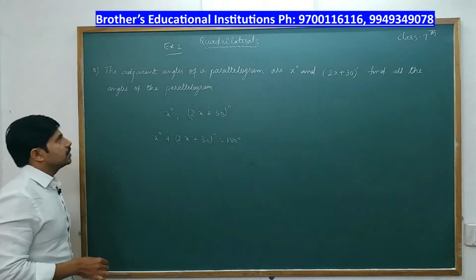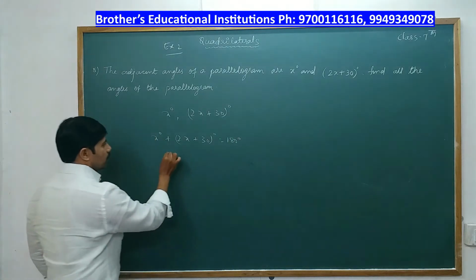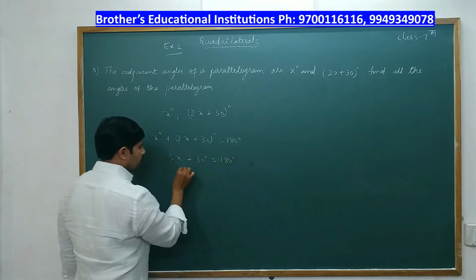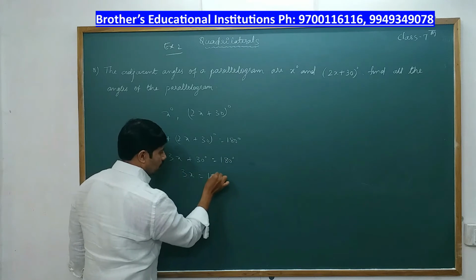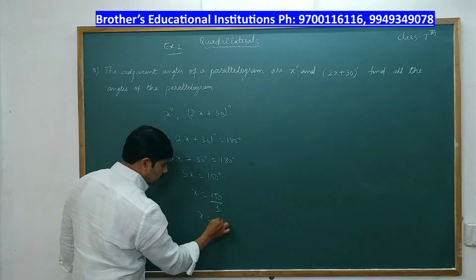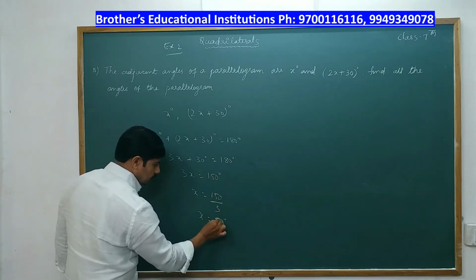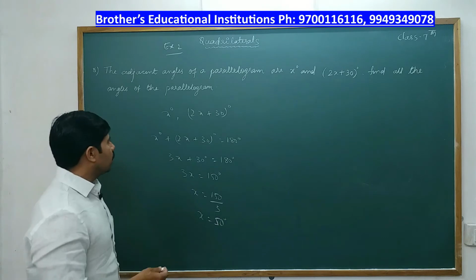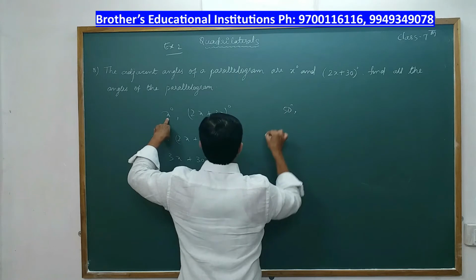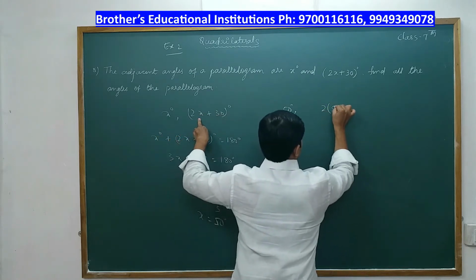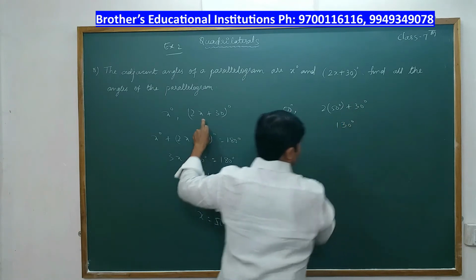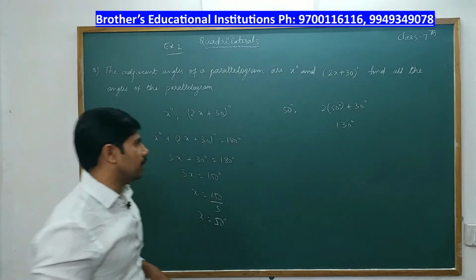So it is 3x plus 30 is equal to 180 degrees. 3x is equal to 150 degrees. x is equal to 150 by 3. So x is 50 degrees. Now after getting x, I'll find out the first angle. It is 50 degrees. And the other angle will be 2 into 50 plus 30. It is 130 degrees.